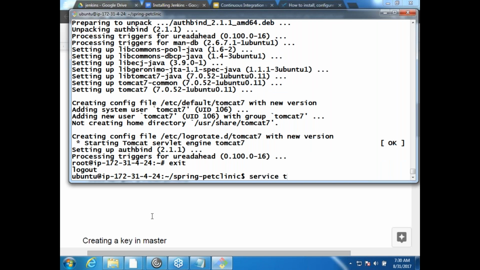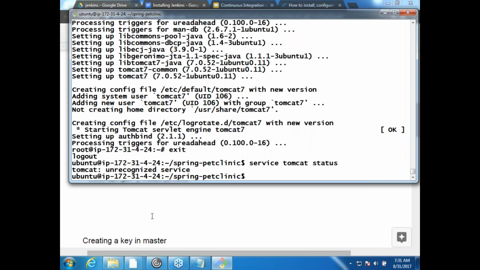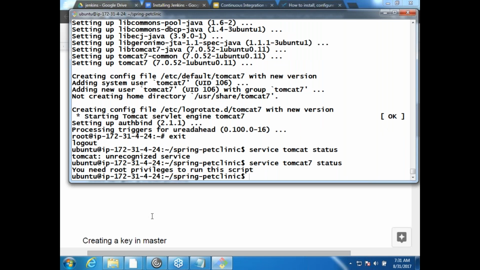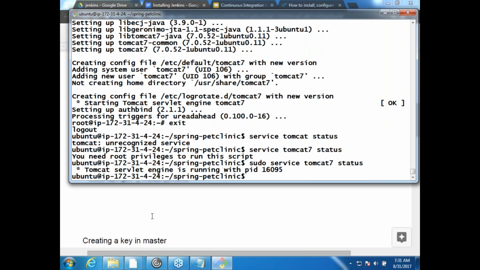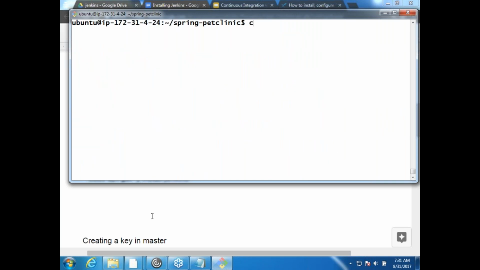So let me just see the service tomcat status, tomcat7 status. Okay, just add sudo. Yes, running, right? Fine. So let me become root and let me download the jenkins.war file over here.